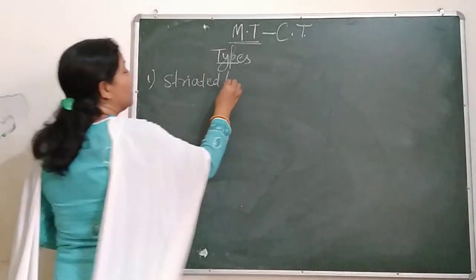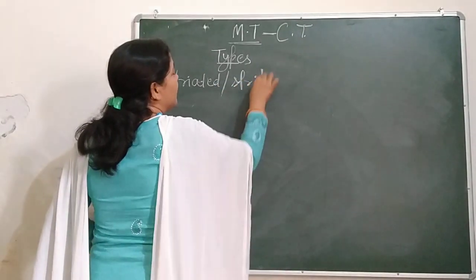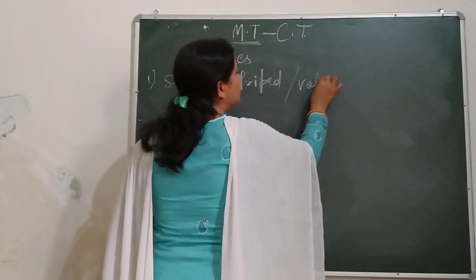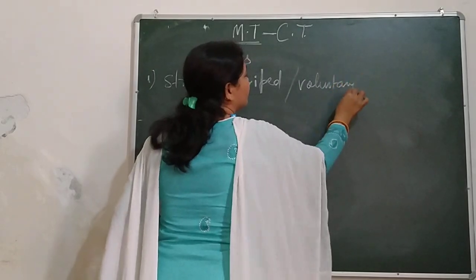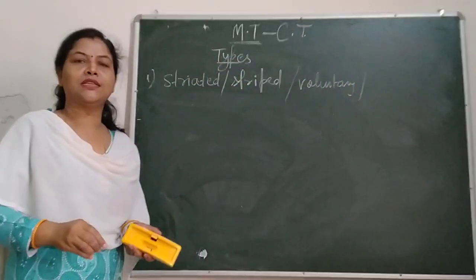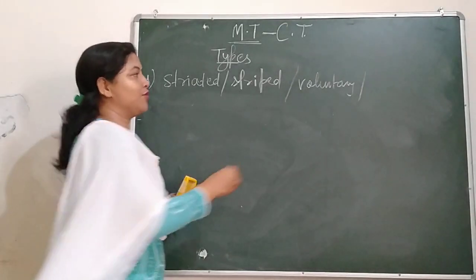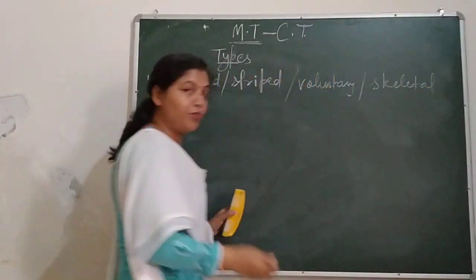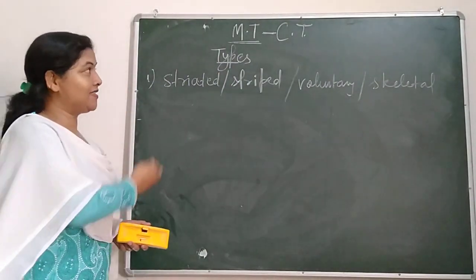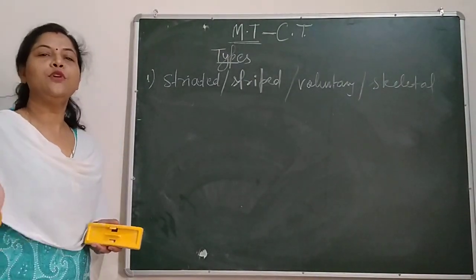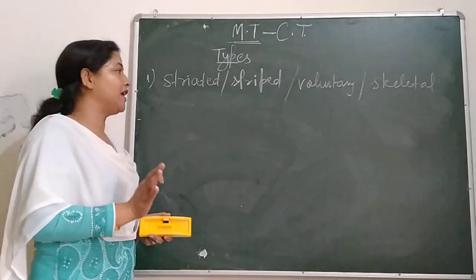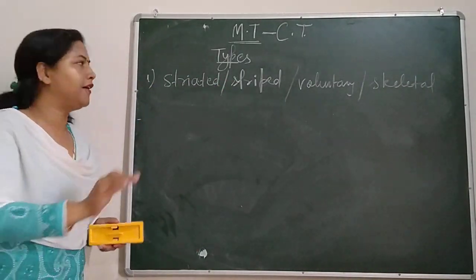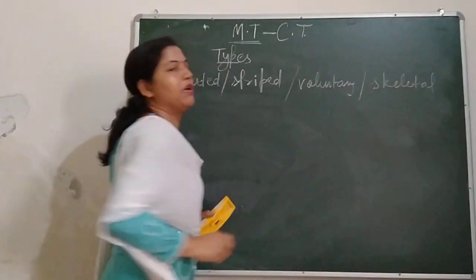They are also called striped. They are also known as voluntary. They are also called voluntary muscles, and they are also called skeletal muscles. Be very careful, there are so many names for these striated muscles. I told you striated, striped, voluntary and skeletal. These are all names of the striated muscles.